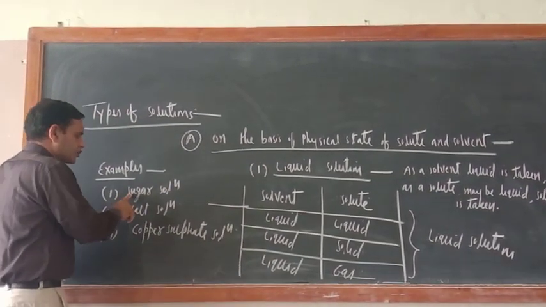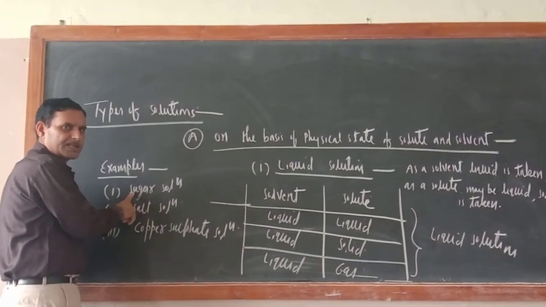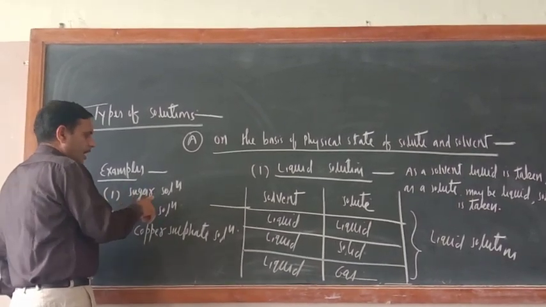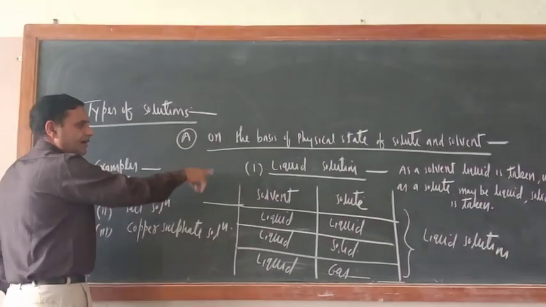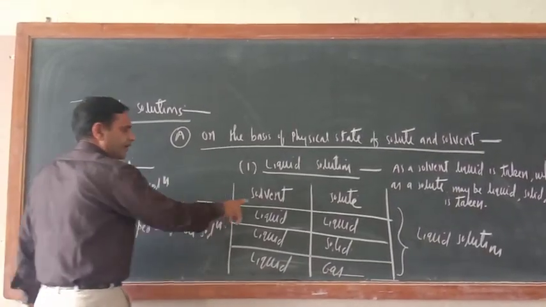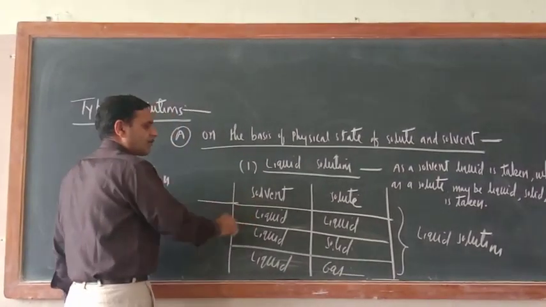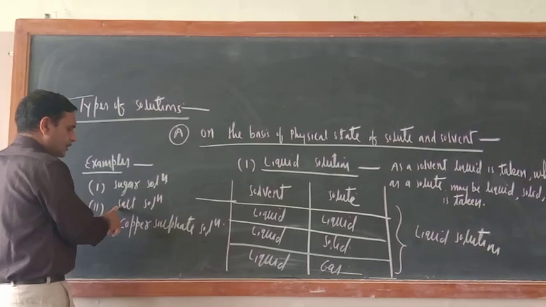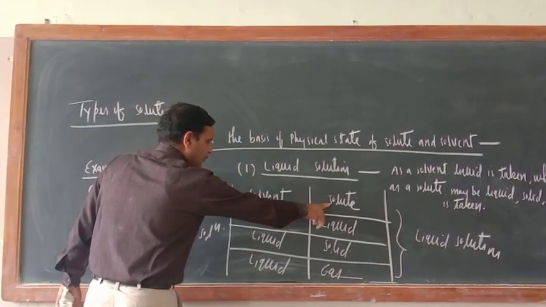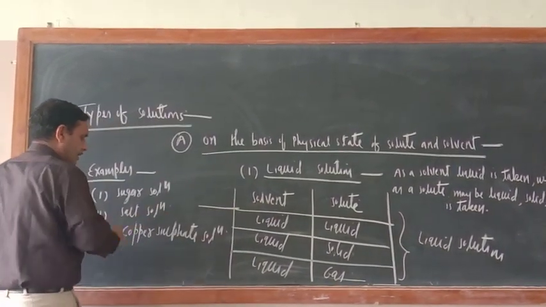Just see, sugar is solid, and now it is dissolved in the water. So this sugar solution is an example of liquid solution, because water is used as a solvent and sugar is used as a solute. In salt solution, salt is used as a solute, and as a solvent water is used.